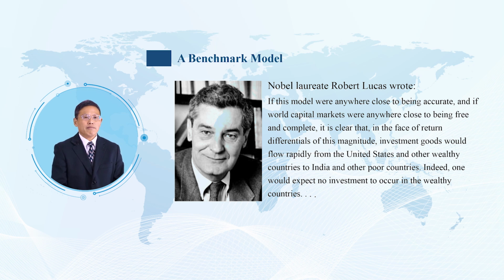Indeed, one would expect no investment to occur in wealthy countries.